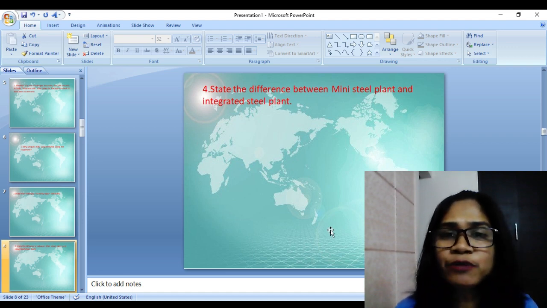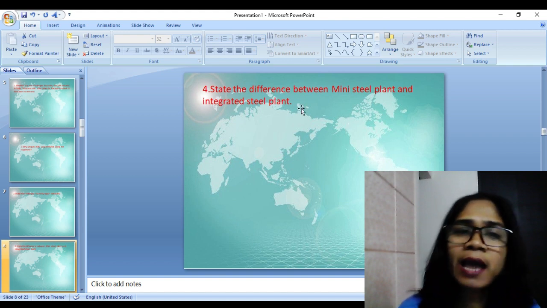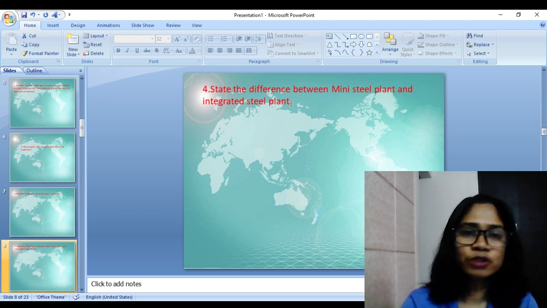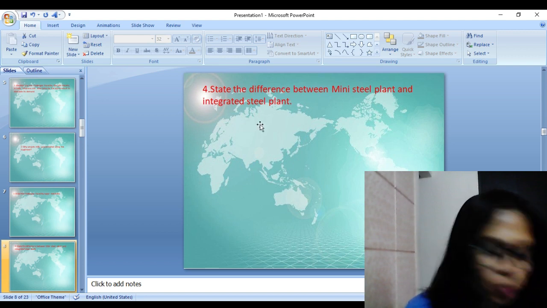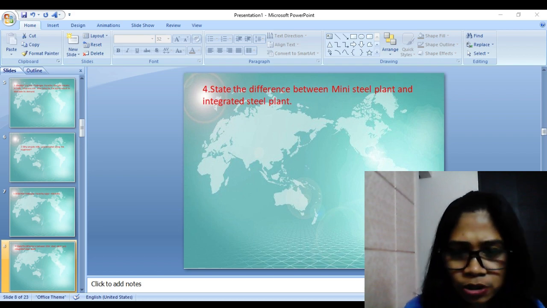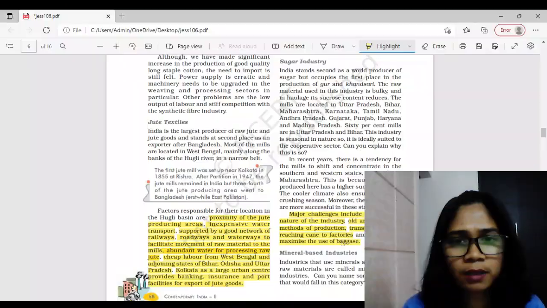State the difference between mini steel plant and integrated steel plant. This is another question which often gets repeated in your board examination, right? And again, let me share with you your textbook, and you should know the answer lies in which part of your textbook, right?